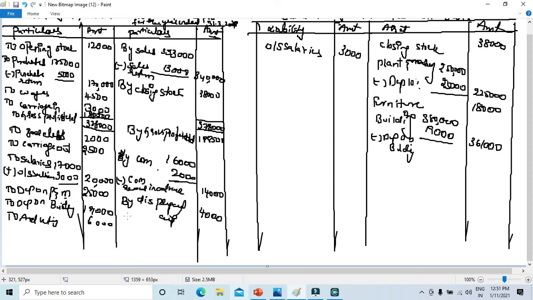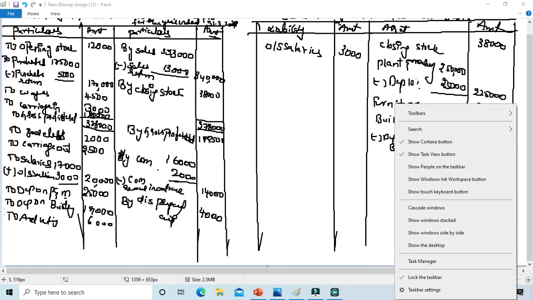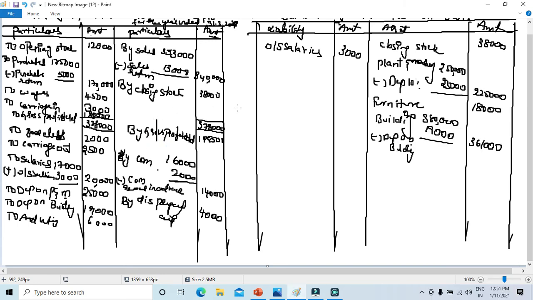So close down the account. Which side does it go? If you total this, credit side will be how much amount? 2,06,500.